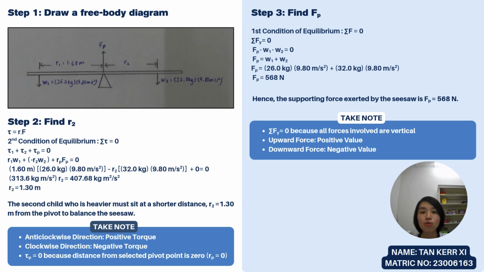This indicates that the second child who is heavier must sit at a shorter distance of 1.30 meters from the pivot point of the seesaw to balance the seesaw.